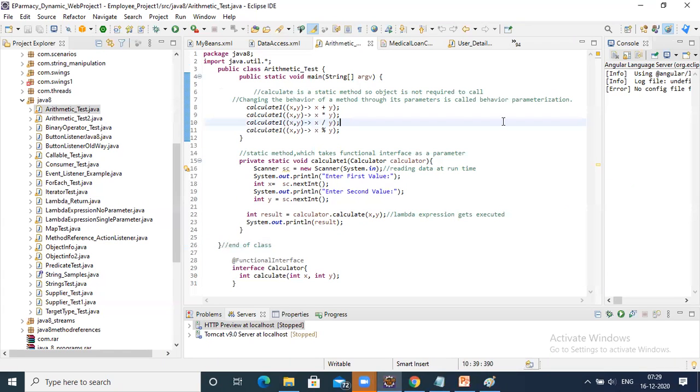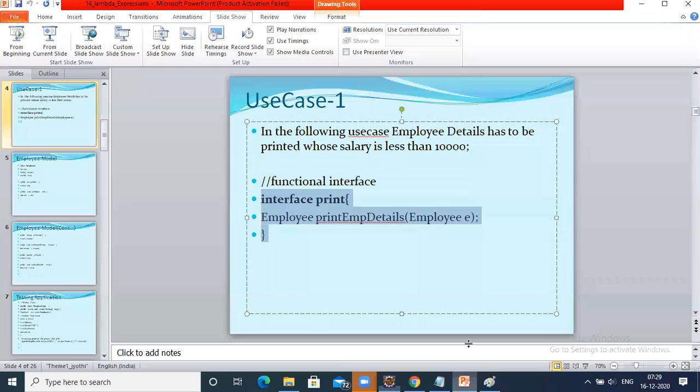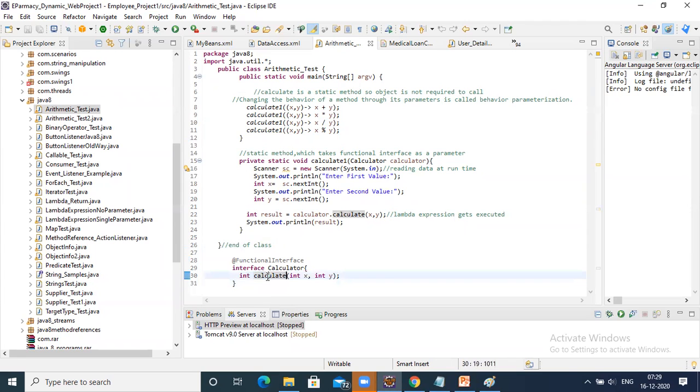Okay, let's see this one. Here you have a functional interface calculator. So same like print interface, you have calculator, int calculate, integer x comma y. So this is our interface. It is a functional interface, and all functional interfaces you can annotate with @FunctionalInterface. It's a good practice. FunctionalInterface is an annotation.